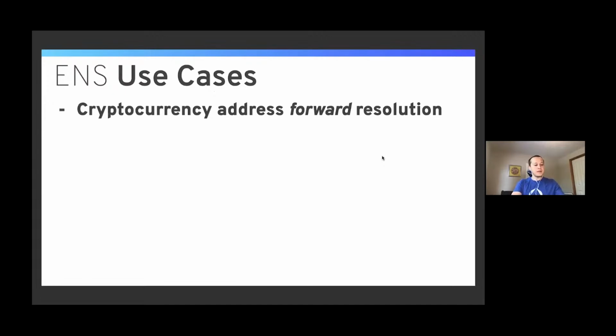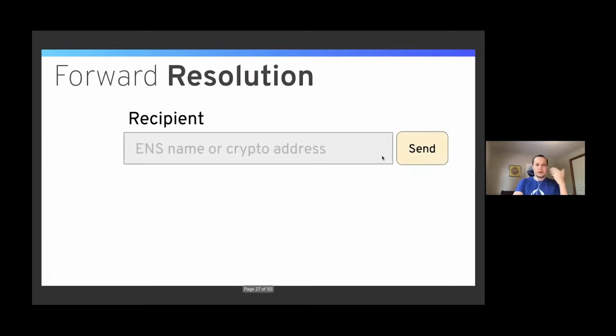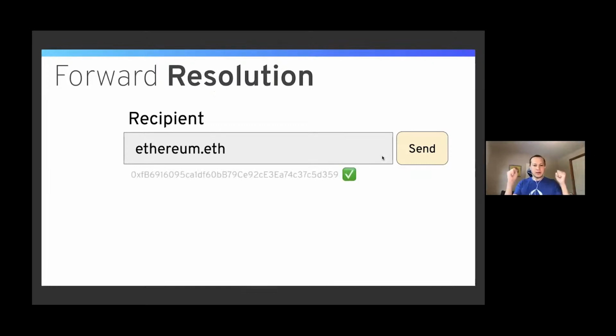So the primary use case for ENS, I'd say our bread and butter, is cryptocurrency address forward resolution. Forward resolution means that you supply a name and it resolves to an address. So let's say I'm in a wallet, I type in an ENS name, the wallet grabs the address, maybe I can verify it if I need to, and then I can send to that address.